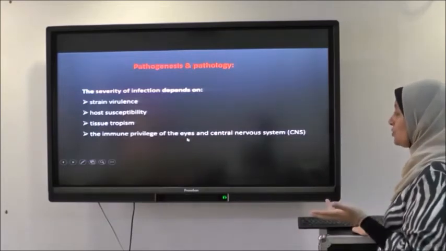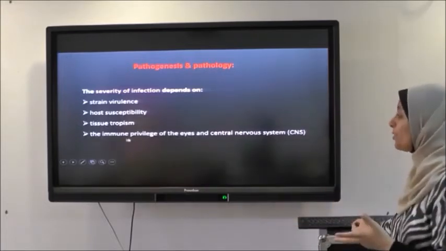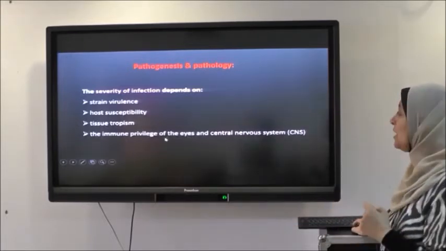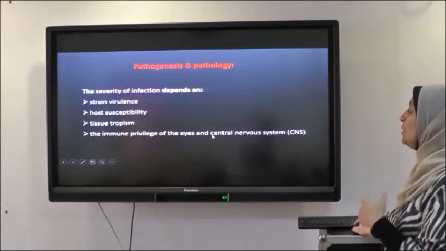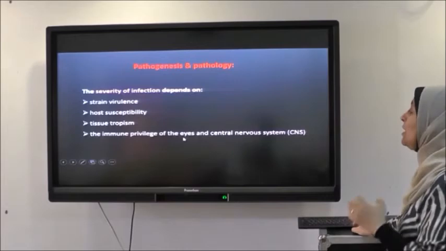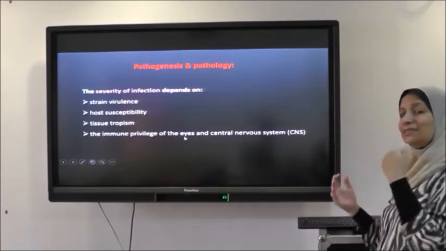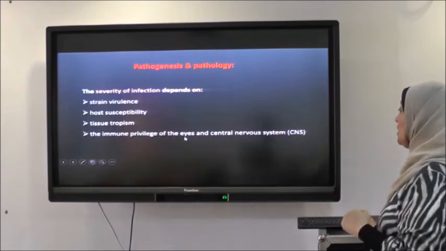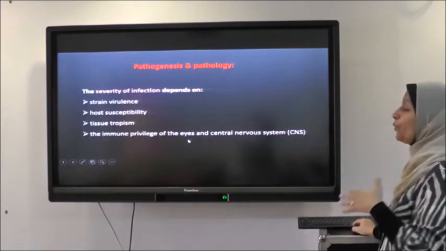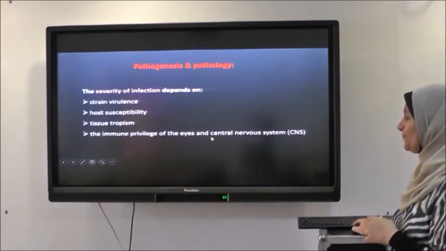What is the immune privilege? Why does it prefer these sites? These sites are immune privileged sites. They are hidden from the immune system of the host. So Toxoplasma or cysts of Toxoplasma can persist inside them for the whole life of the host without any attack by the immune system of the host. So it protects itself this way, by its presence inside these immune privileged sites.